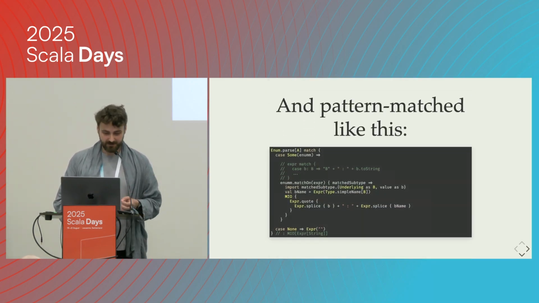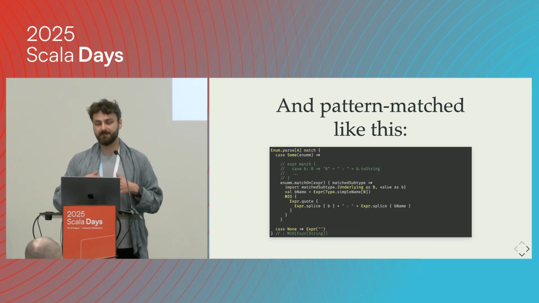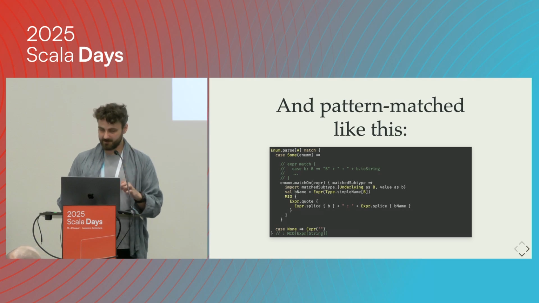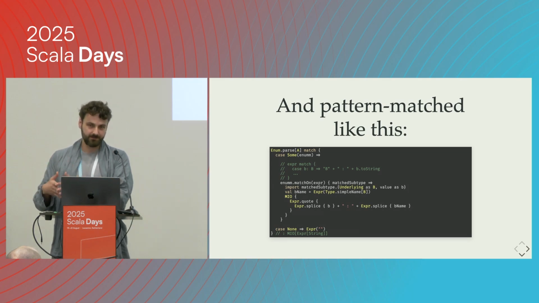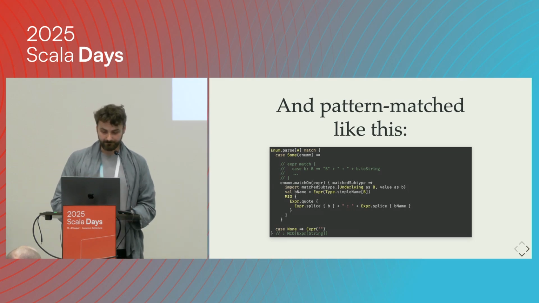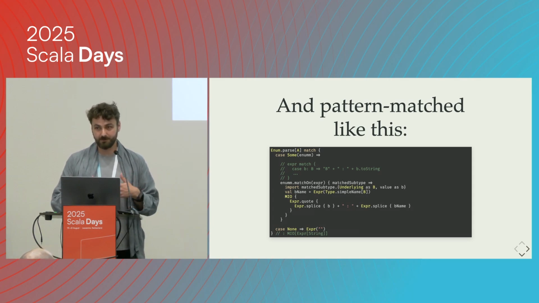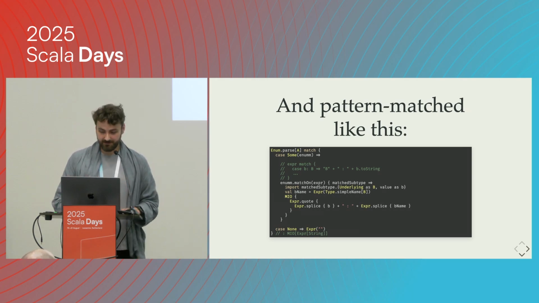So let us also imagine that if we wanted to pattern match on something like a sealed trait, we also have some API where we say: let's match on this type, if it's an enum, and let's handle all of the cases, like what would we do if we match on this subtype. So this kind of API would be much, much nicer for everyone. It would simplify a lot of things if we provided these kinds of utilities for the users. It would be nice if something like that existed.